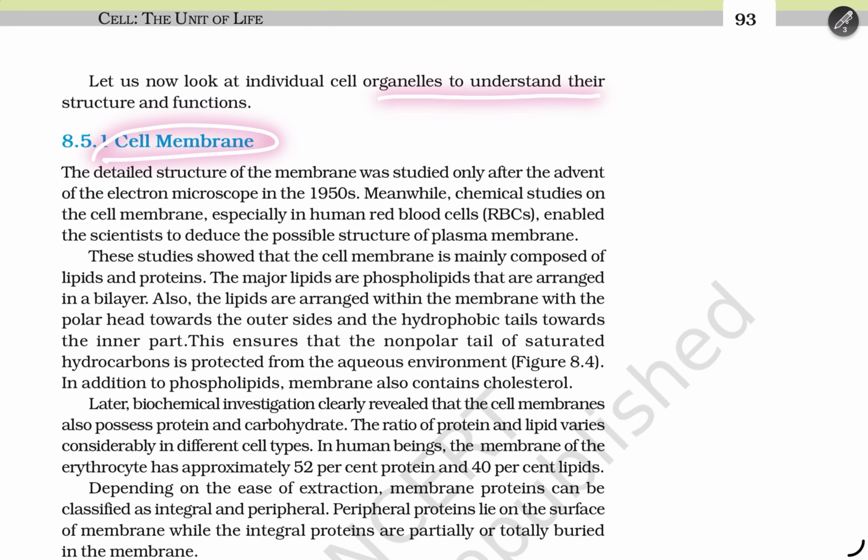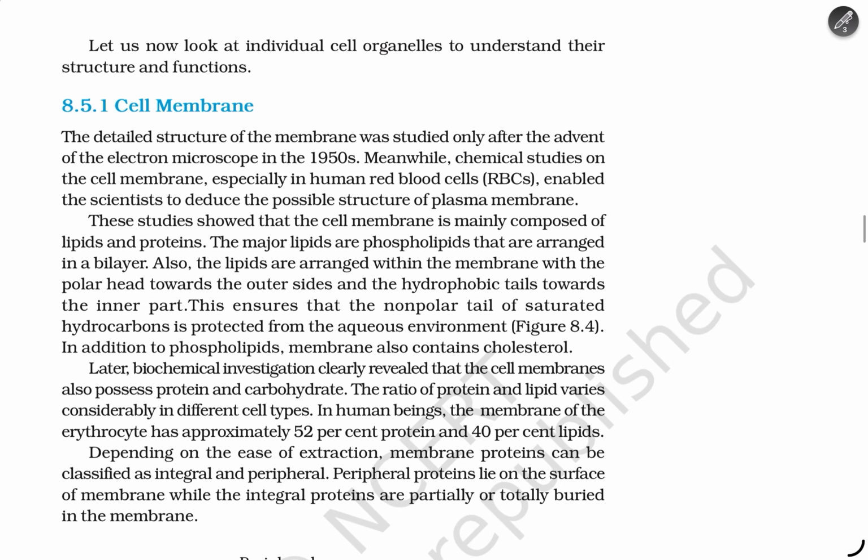Cell membrane. Detailed structures of the membrane have been studied only after the advent of electron microscopes in the 1950s. Meanwhile, chemical studies on the cell membrane, especially in human blood cells, enabled scientists to deduce the possible structure of the plasma membrane.